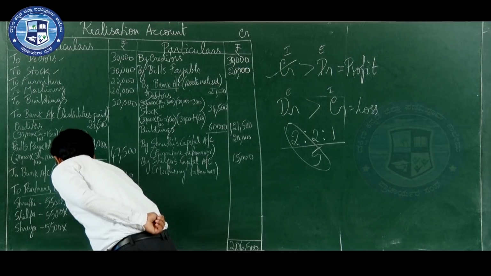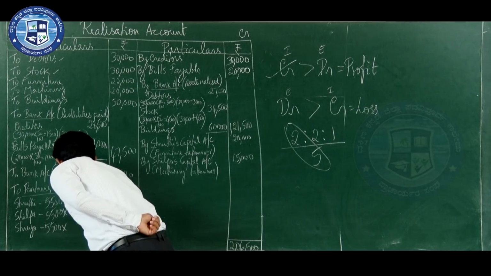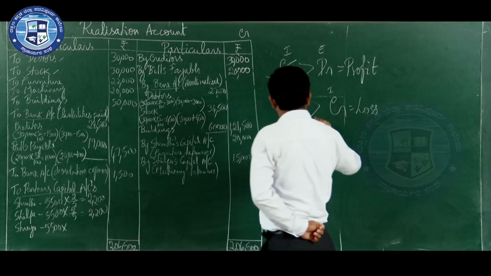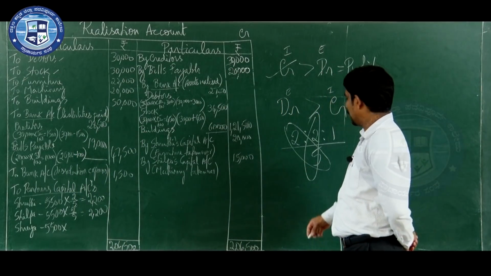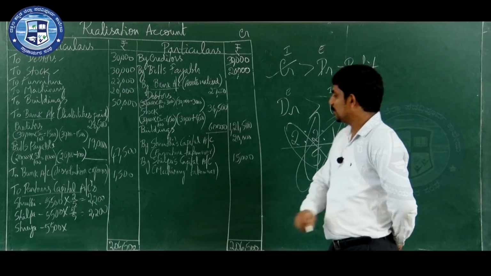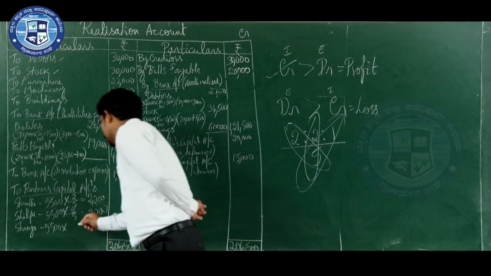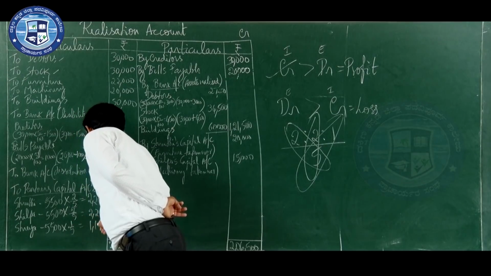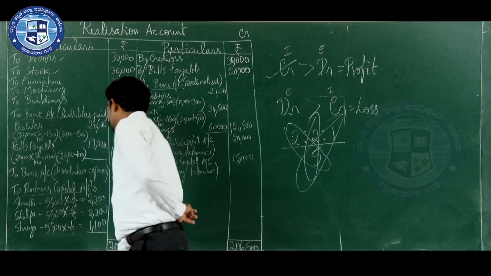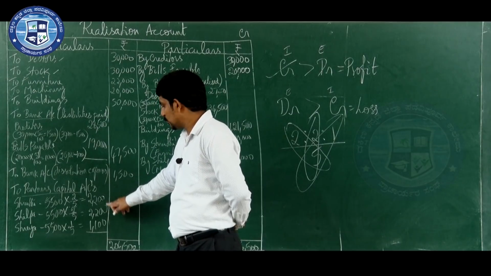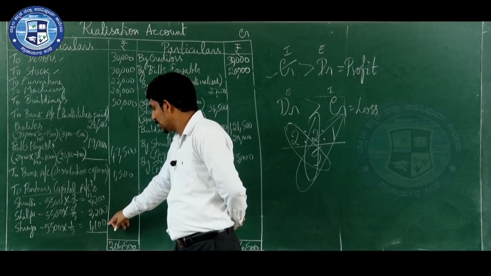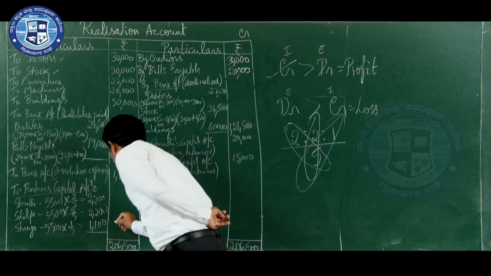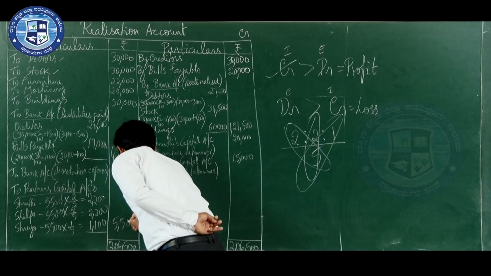Next partner also gets 5,500 into 2 by 5, 2,200 only. See, the second partner also gets 2 by 5. The last partner is 1 by 5. Shreya gets 5,500 into 1 by 5, which is nothing but 1,100. When you add all these three amounts, 2,200 plus 2,200 plus 1,100, you should get the balancing figure. How much is that? 5,500.